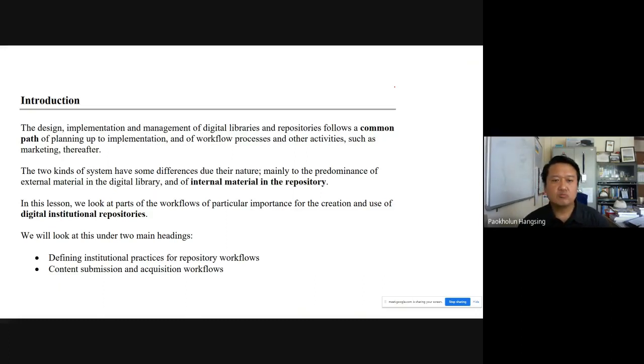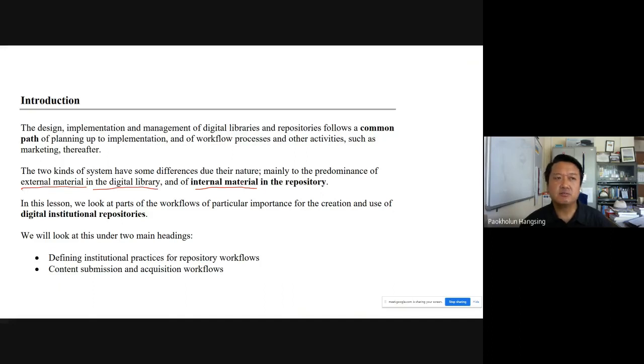Okay, so the digital library mainly consists of external materials. As we had discussed in the previous class, the majority of the collection, the major chunk of the collection of a digital library, will come from external materials, whereas as the name suggests, in institutional repository, the materials will be mostly internal materials.